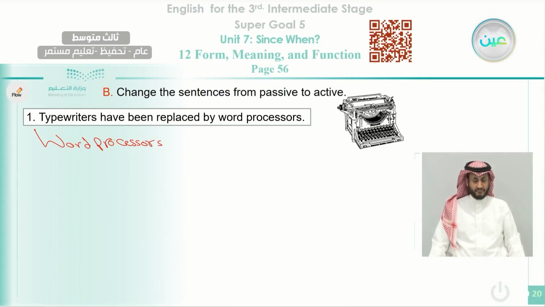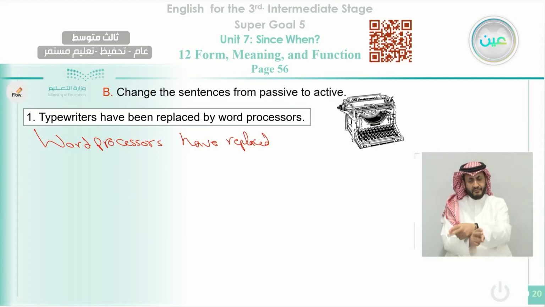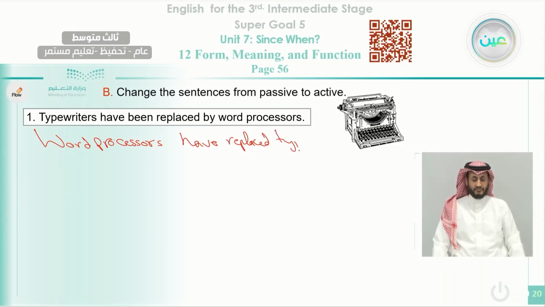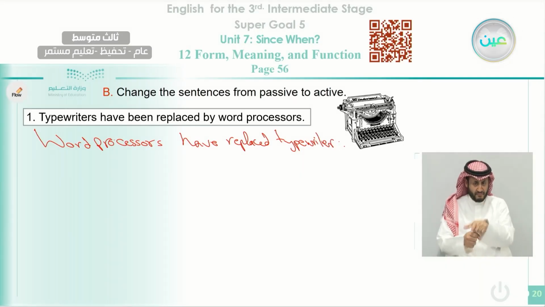We can use the same tense, we can say has or have. We use have here because we're talking about more than one processor. Word processors have replaced what? Have replaced typewriters. Okay, so this is how we write it.